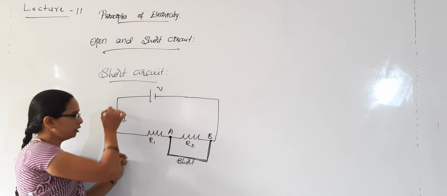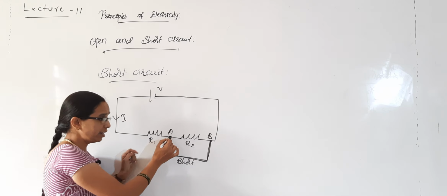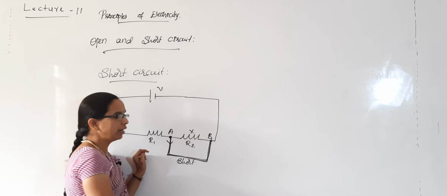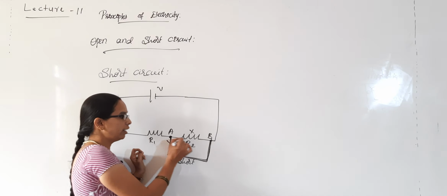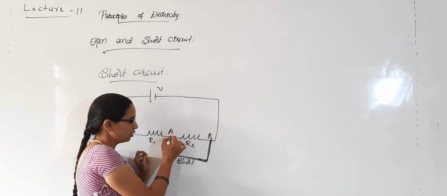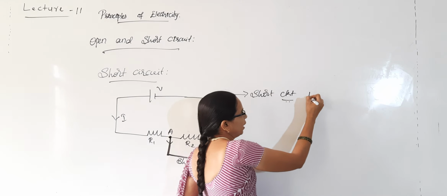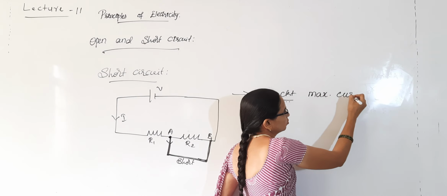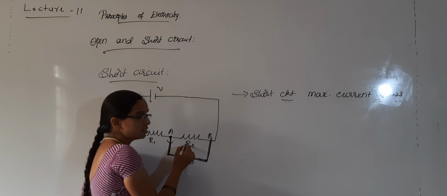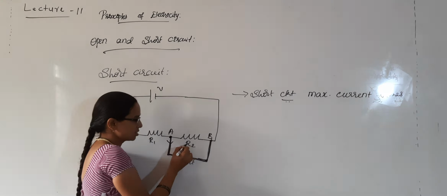Whatever current flows from here, it will come and find zero resistance in this path. So, all the current will flow here and no current flows through the resistance R2. It possesses zero resistance, so the current chooses the zero resistance path. So, in open circuit the current will be zero, whereas in short circuit maximum current will flow.